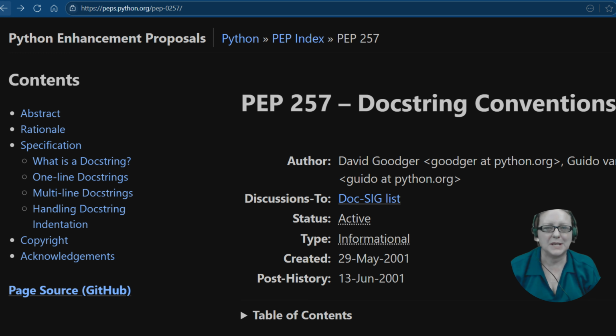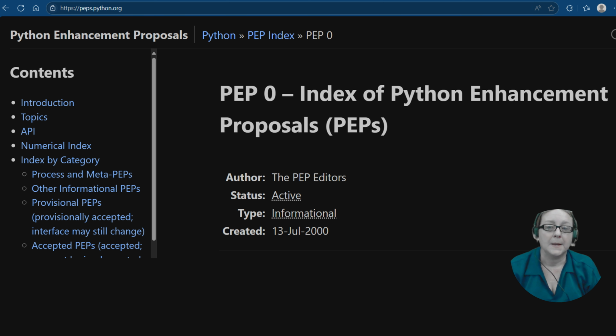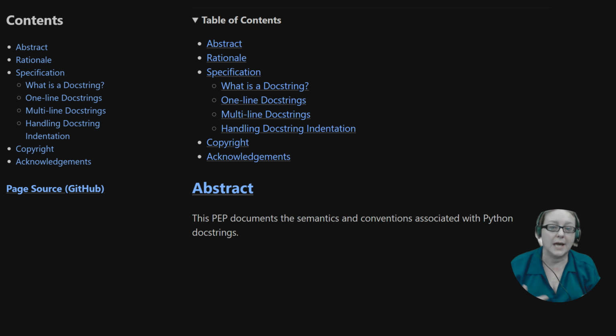There's an important coding standard you should know about that will make you a more professional Python developer. That's PEP 257. And if you go to the resources section of this lesson, you will see a link to that. It's also linked to in the previous lesson as well. PEP 257 stands for Python Enhancement Proposal 257, and it's the official guide for writing docstrings in Python.